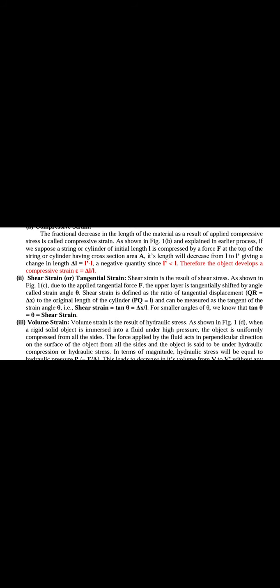So shear strain is defined as the ratio of tangential displacement QR, that is delta x, to the original length of the cylinder, that is PQ equal to L in the figure shown earlier.